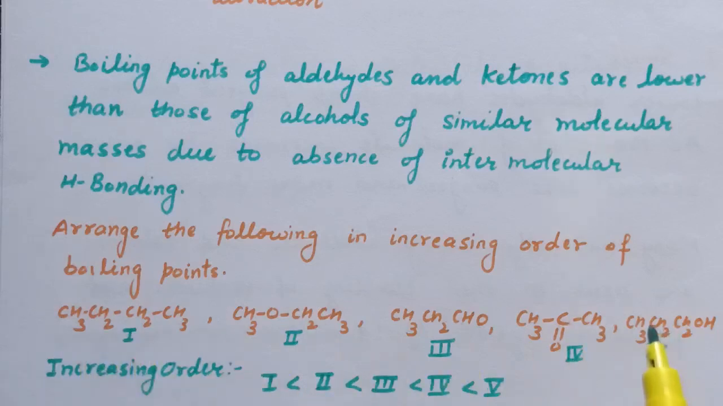Among these compounds, alcohol has the highest boiling point due to presence of intermolecular hydrogen bonding. Whereas in case of hydrocarbon, that is n-butane, only weak van der Waals forces are present, and that is why the boiling point is least. After that ether, then aldehyde, ketone, and the highest value is for alcohol. So this is the increasing order of boiling point for these compounds.